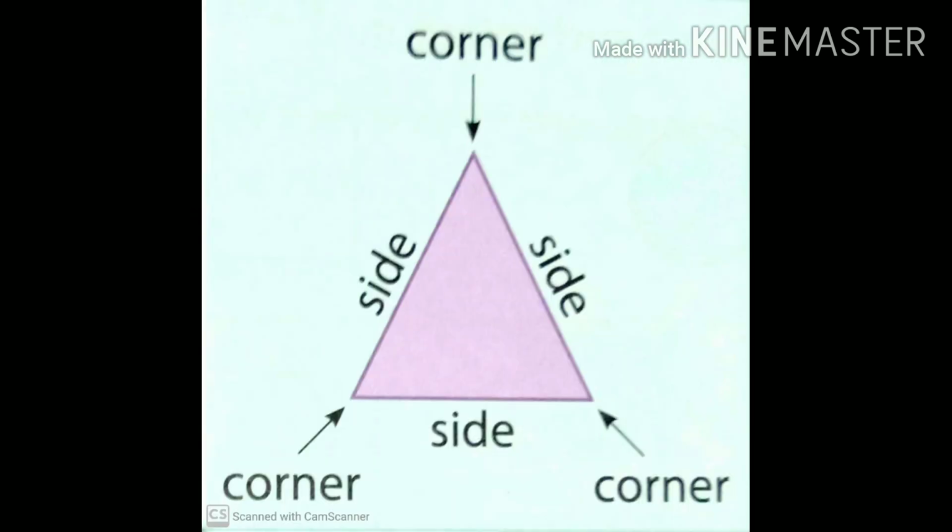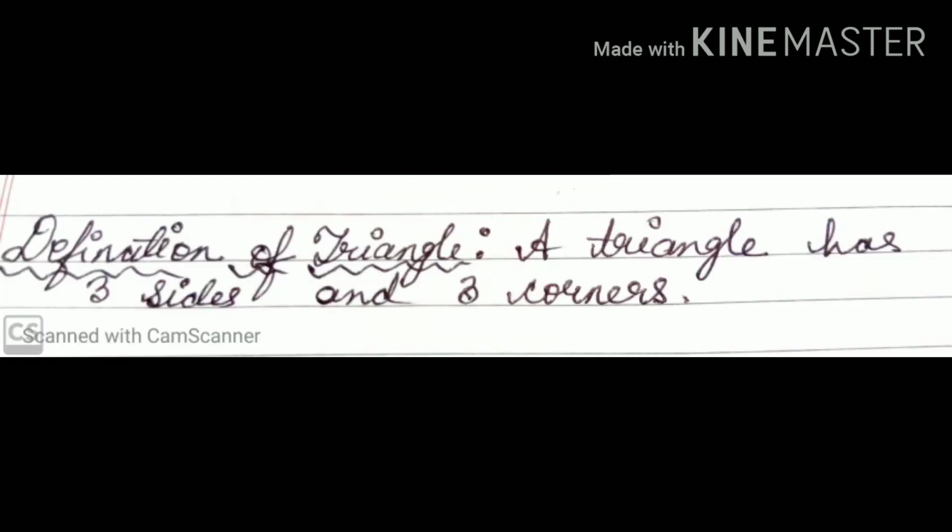See the image. The arrow indicates the corners of the triangle. And the straight or slanting lines are the sides of a triangle. Definition of a triangle: a triangle has 3 sides and 3 corners.